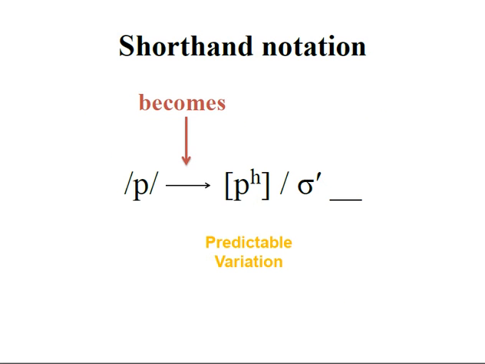It becomes, that's what the arrow means, this allophone, and we know it's an allophone because it has brackets around it instead of the slashes. That is the way it's actually articulated, the way it's spoken. That slash means when it occurs. And this is the phonetic environment. And in this particular phonetic environment, we have the blank, and we have the sigma, which means a syllable boundary.